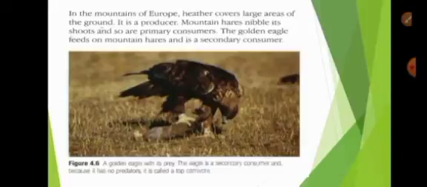In the mountains of Europe, heathers cover large areas of the ground. It is a producer. Mountain hares nibble its shoots and so are primary consumers. The golden eagle feeds on the mountain hare and is a secondary consumer.